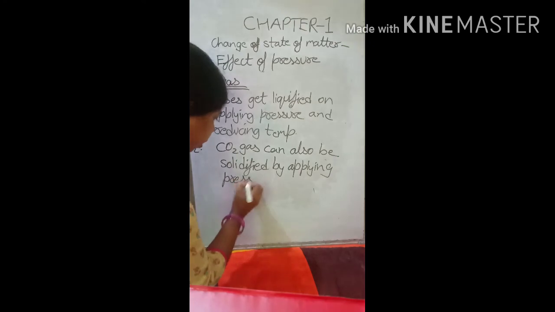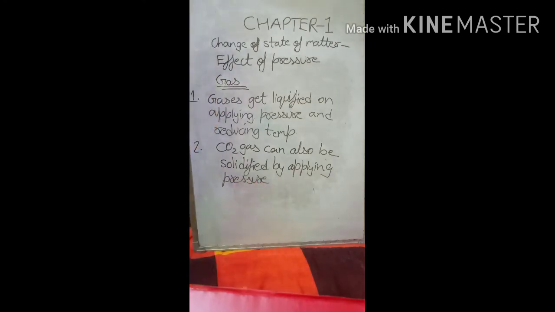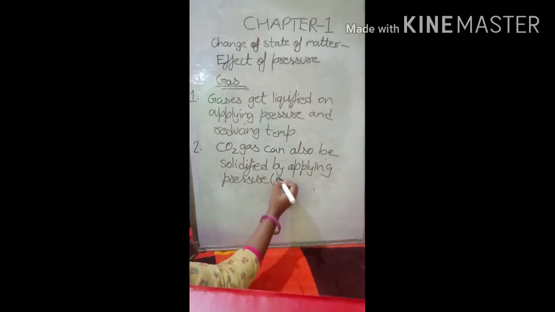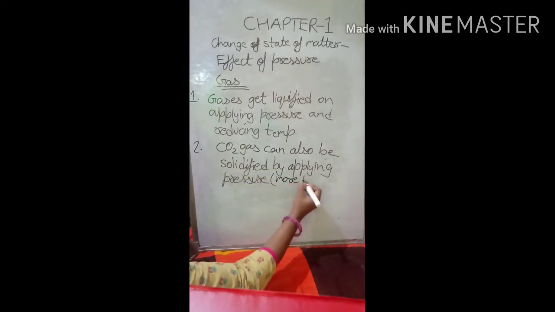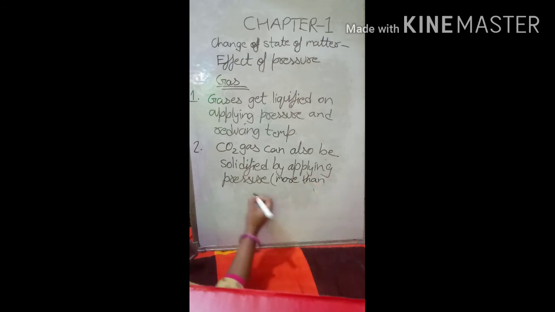And how much pressure is to be applied? At 1 atmospheric pressure, that is at normal pressure, it is in the gaseous form, so we have to apply more pressure, that is, more than 1 atm pressure.